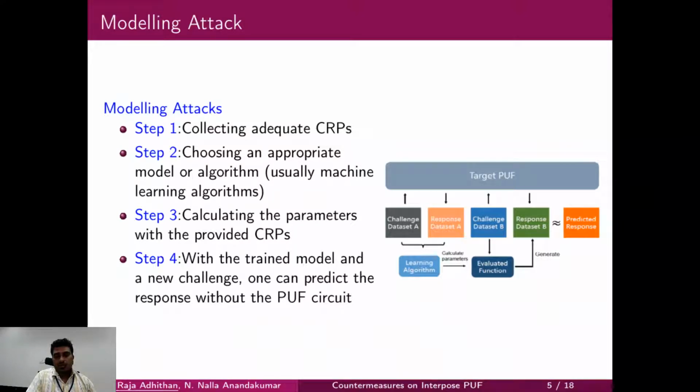After completing the training, the testing CRPs are used to test the learning model. In testing, the same set of challenges is given to the target PUF and to the learning model, and you get both responses. Comparing those responses, you can justify the accuracy of your model.